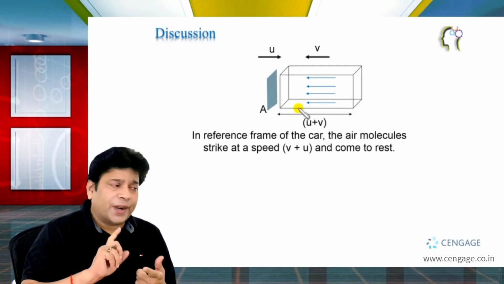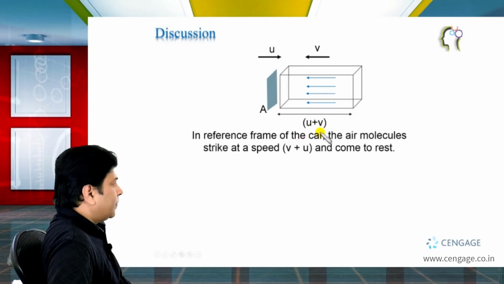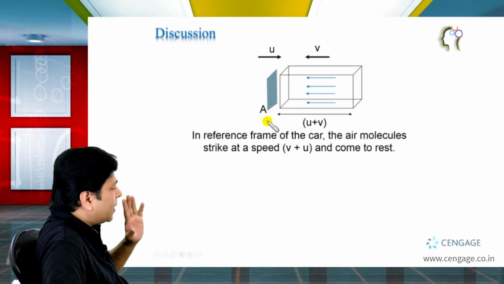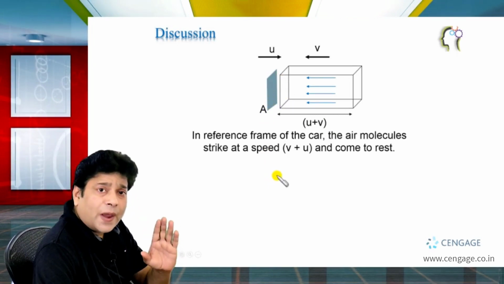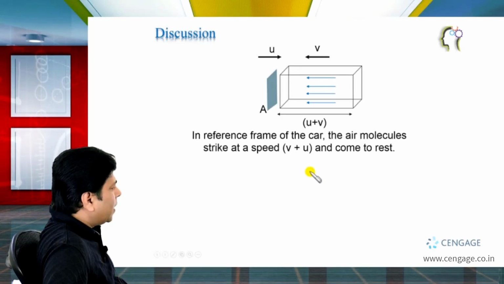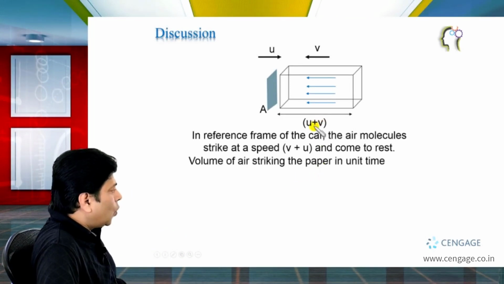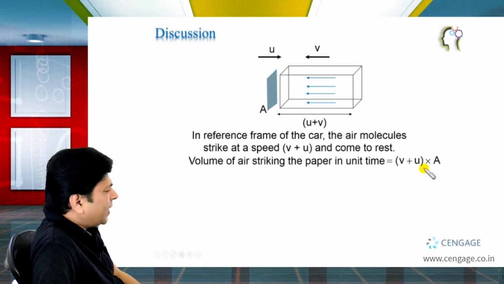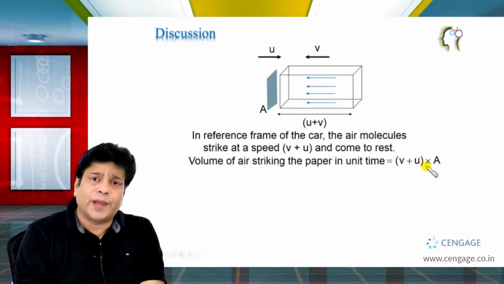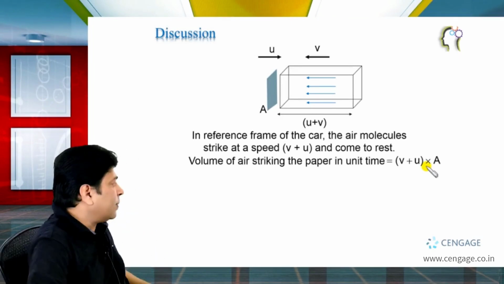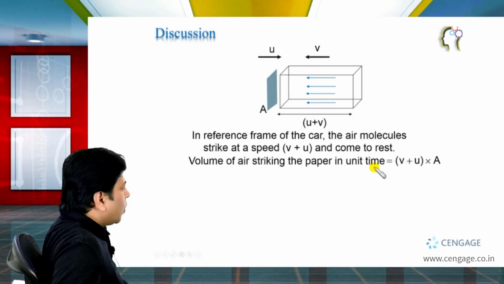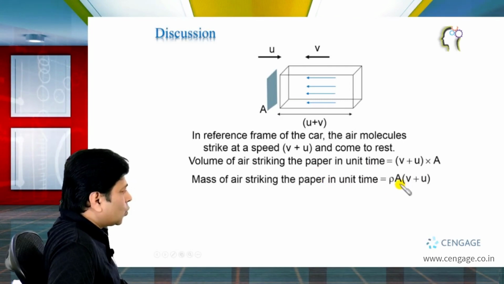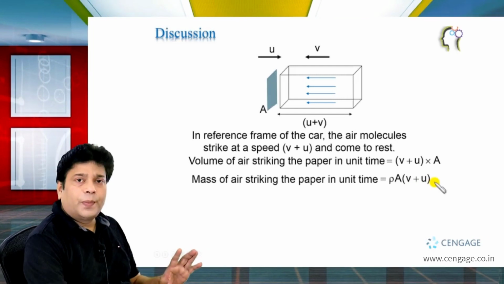Okay, now we can calculate the volume of the air striking per unit time. We are given this length as u plus v and the area of the paper is capital A. That means the volume of the air striking the paper per second is equal to this length multiplied by area, right? And we are also given the density of the air, that is rho. That means if we multiply density with the volume, we can get the mass of the air column striking per second, that is rho A (v plus u), right?